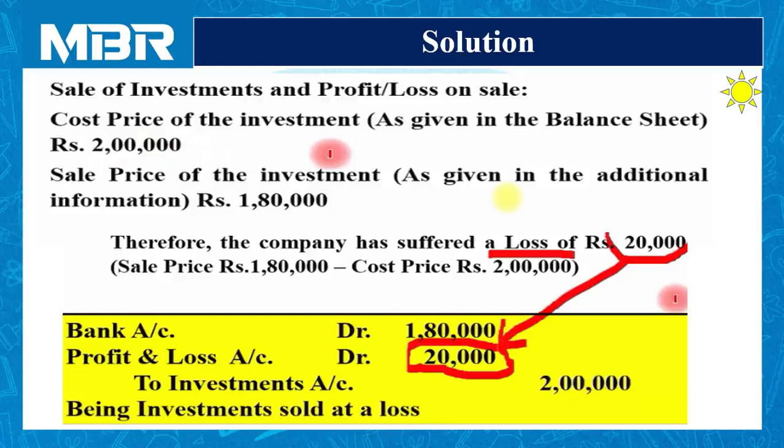We have received 1,80,000 out of the sale of investment. The company is facing a loss of rupees 20,000. So the journal entry for this transaction: bank account debited 1,80,000, profit and loss account debited rupees 20,000, to investments account rupees 2 lakhs. In this way, we have to calculate everything and pass journal entries in the books. For the purpose of easy understanding, I have passed journal entries over here.